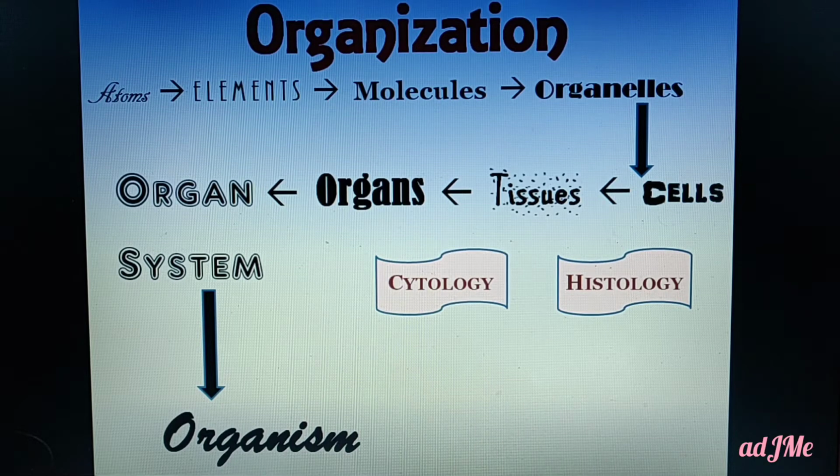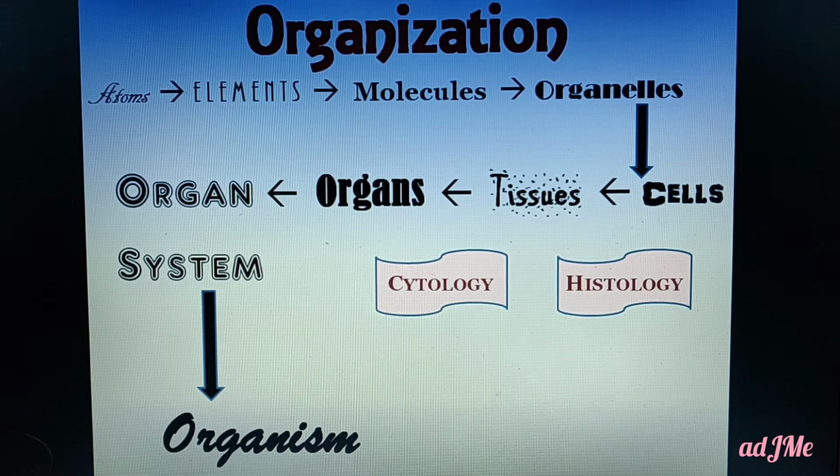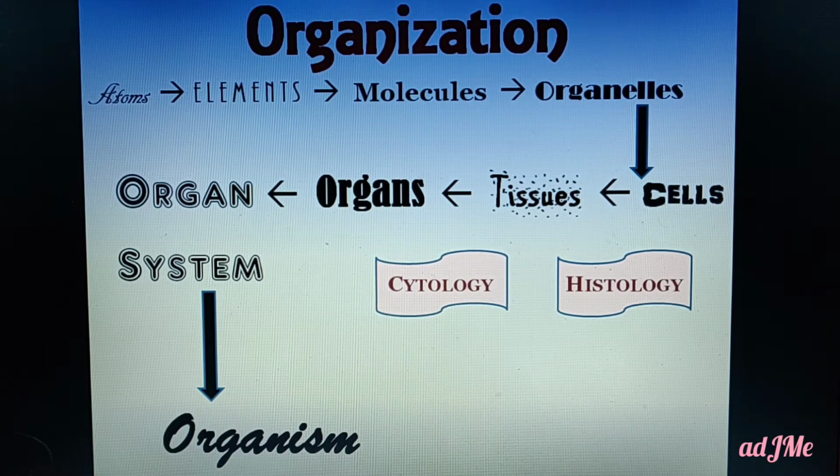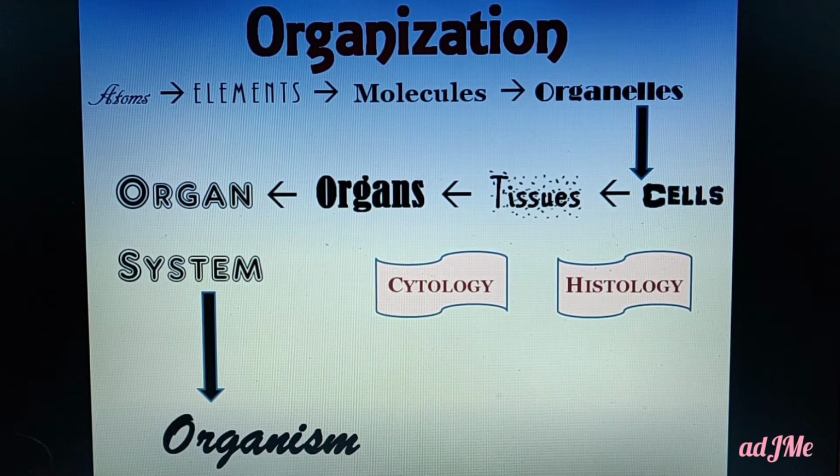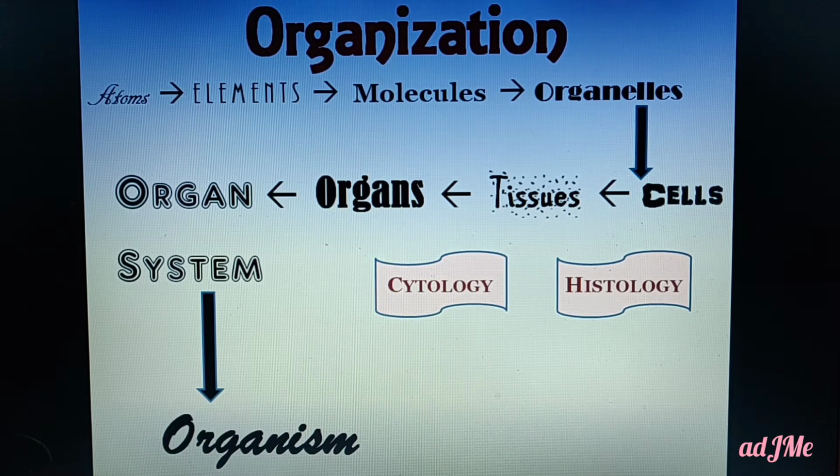So again I say tissues, that is group of cells with similar or dissimilar structure. That is, those group of cells may have similar structure or dissimilar structure. That is, with the different structure. Dissimilar means different. With the different structure, but all these have same function, and that's why we call it as tissue. Why I am stressing here more, because in this lesson we are going to learn about tissues. So group of cells with similar or dissimilar structure but with a same function are known as tissues.